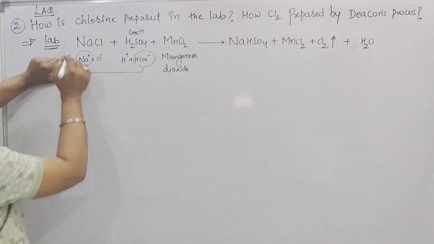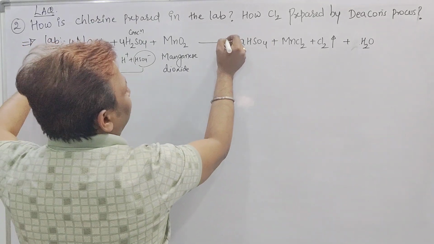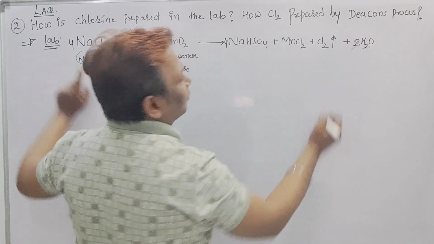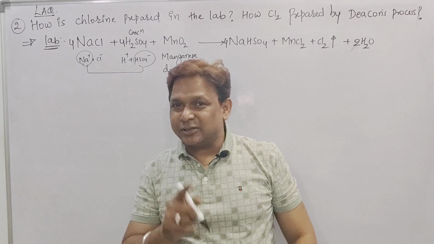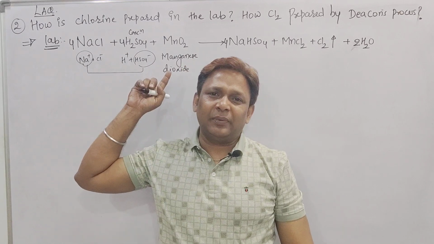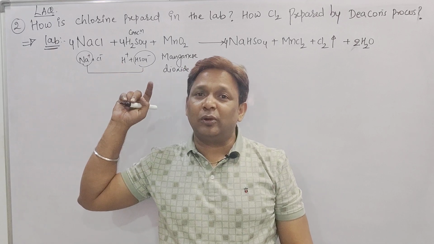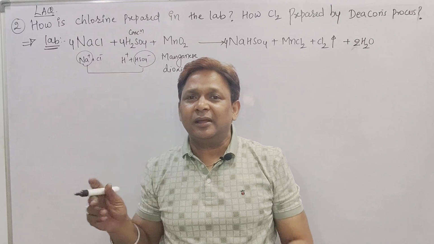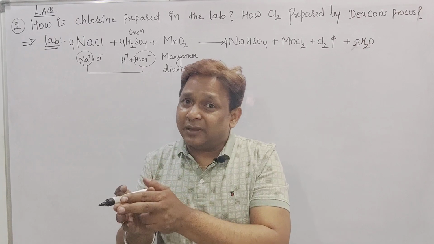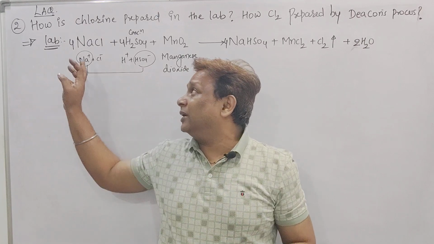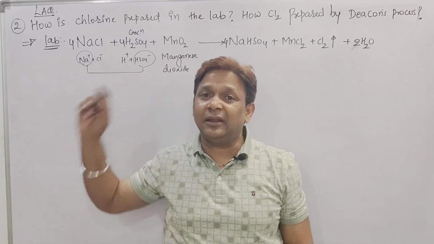But how to balance it? See here: 4 moles of salt, 4 moles of acid, giving 4 moles of bisulfate and 2 moles of water. How to prepare Cl2 in the lab method? NaCl plus H2SO4, which is concentrated, plus MnO2, called manganese dioxide. NaCl is written as Na+ and Cl-. H2SO4 can be written as H+ plus HSO4-. Now this Na+ will take the HSO4- to form sodium bisulfate, NaHSO4.